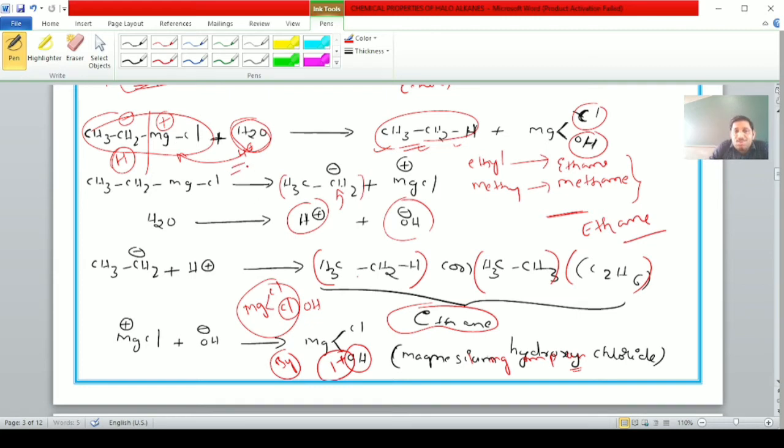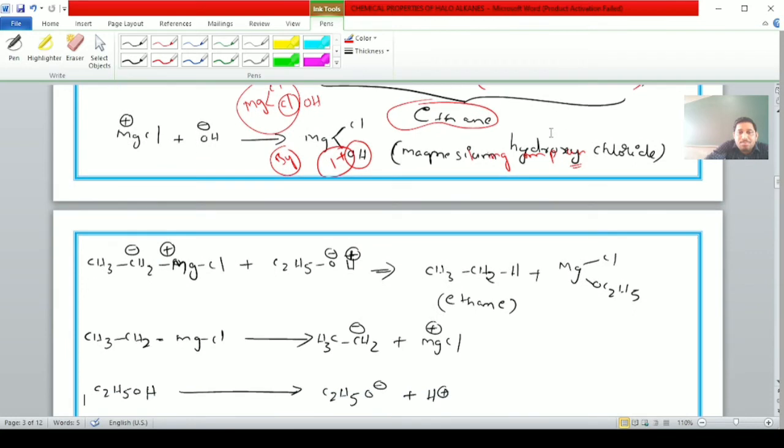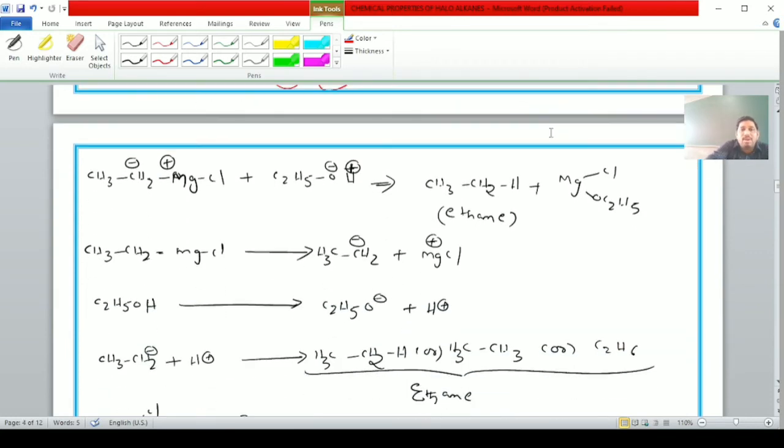Due to this reason, student, if in the place of dry ether we use water as a solvent, the water reacts with the Grignard reagent, the Grignard reagent will be consumed and converted into ethane and magnesium hydroxychloride. Next one, student, another compound.